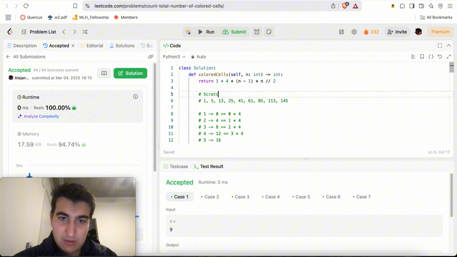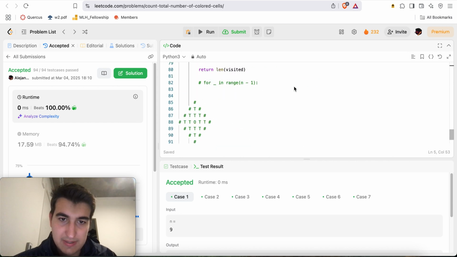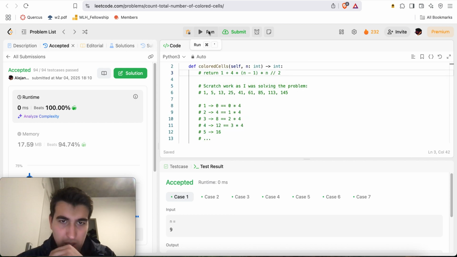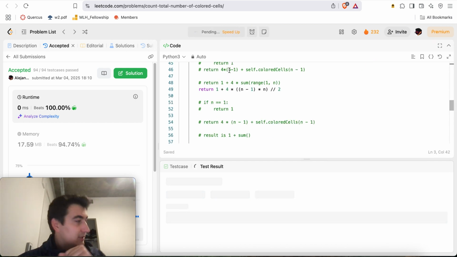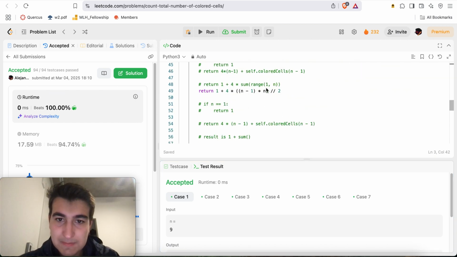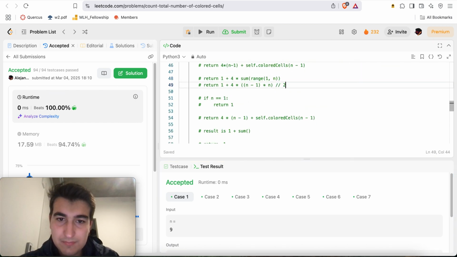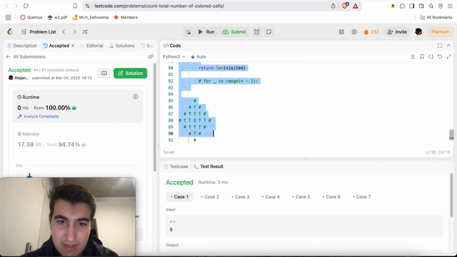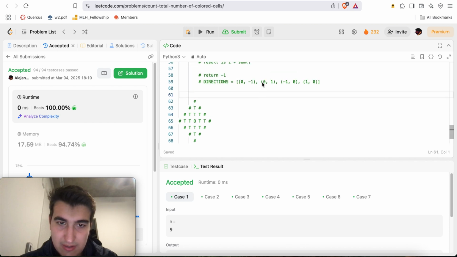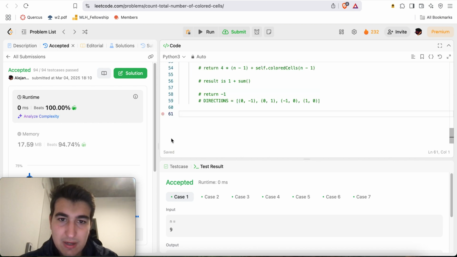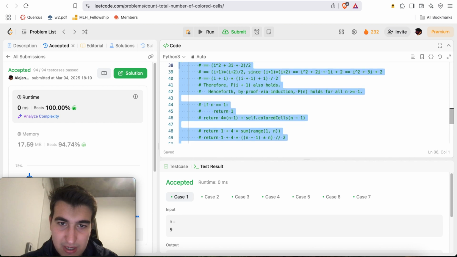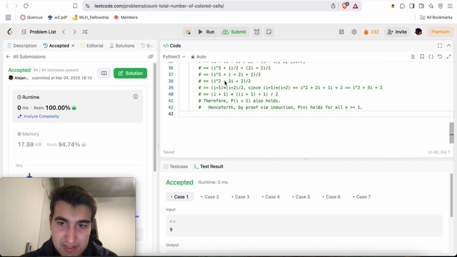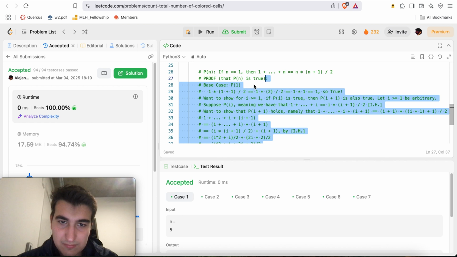So here, if anything, I can paste the scratch work as I was solving the problem. So I might as well keep all of that in there. Forgive me. There we go. Yeah, I don't know what to keep and what not to keep. Yeah, we can get rid of the solution. That little diagram was nice. But yeah, we can get rid of a lot of stuff. Maybe I keep my little proof by induction just because it's nice. I just like it.